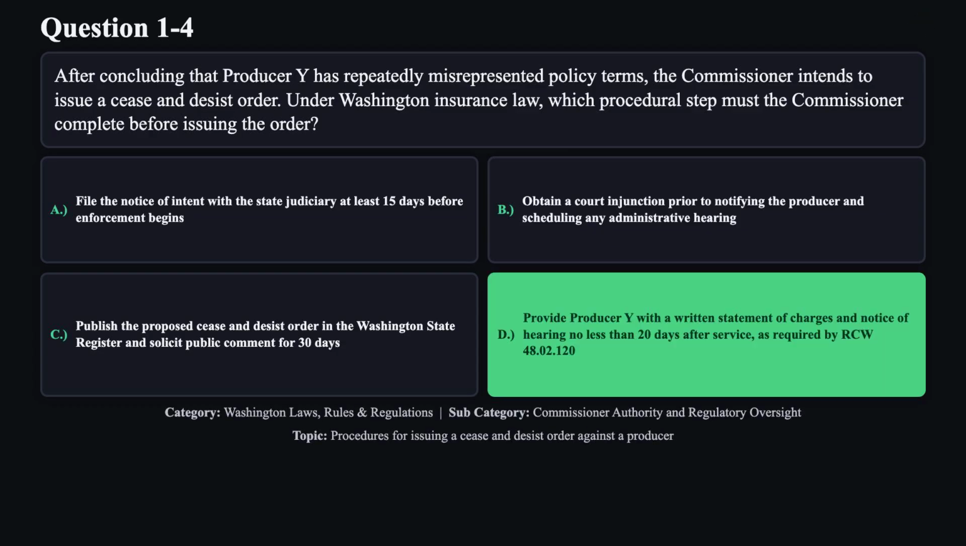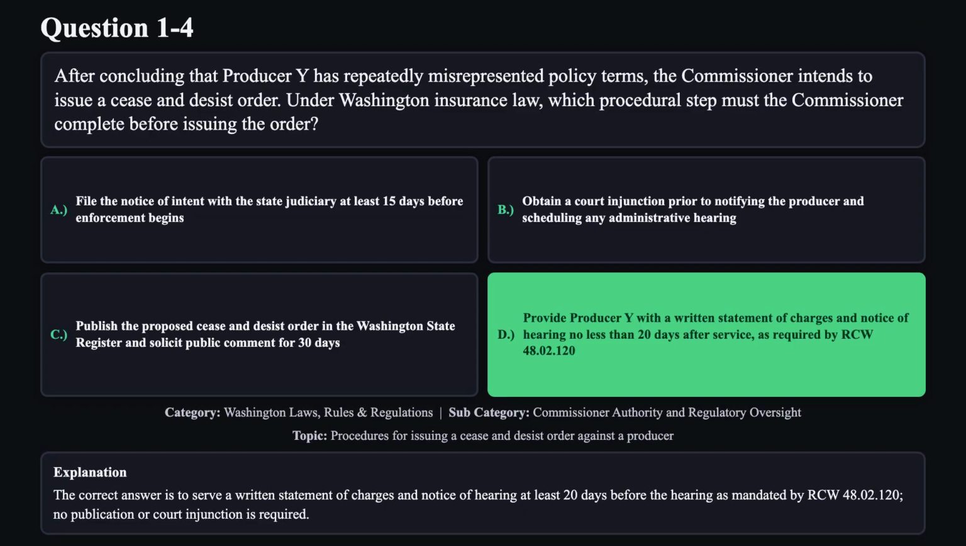The correct answer is D. The correct answer is to serve a written statement of charges and notice of hearing at least 20 days before the hearing, as mandated by RCW 48.02. No publication or court injunction is required.